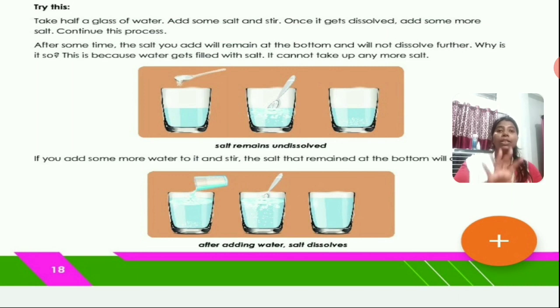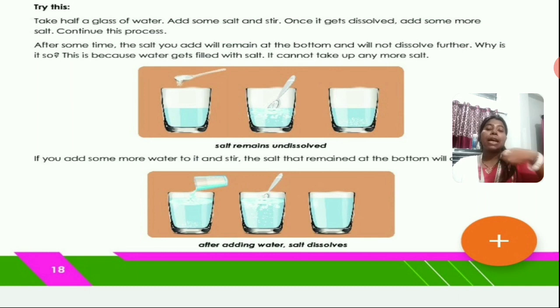Now the activity here is like that. You can try this at home. It's a very easy activity. Suppose you have taken half a glass of water and you have poured 2 tablespoons of sugar there. Now you keep mixing it. After some time you will see the sugar has completely dissolved in water. Now you add 2 more spoons. Again you start mixing it.